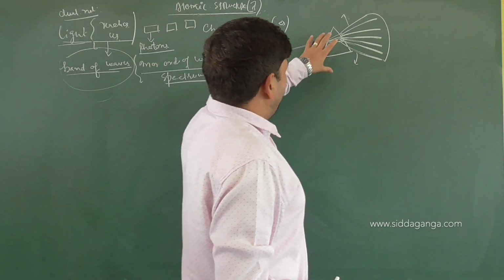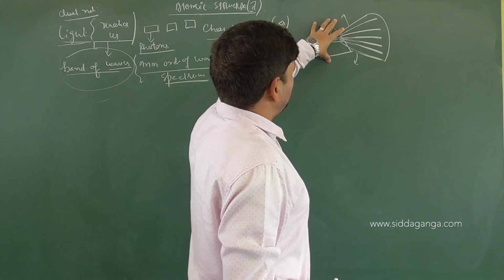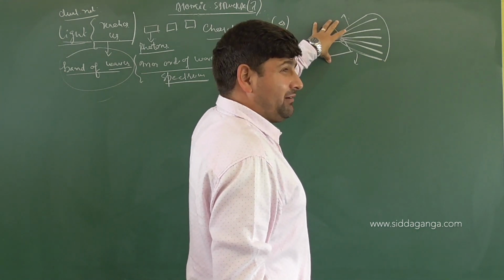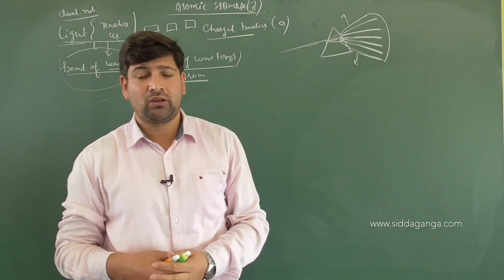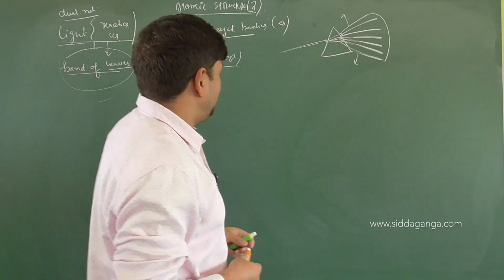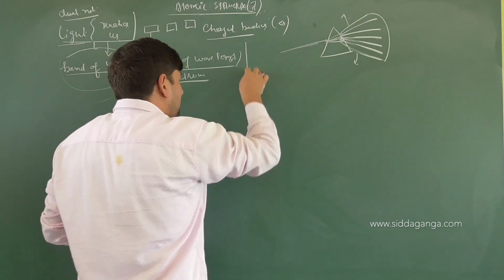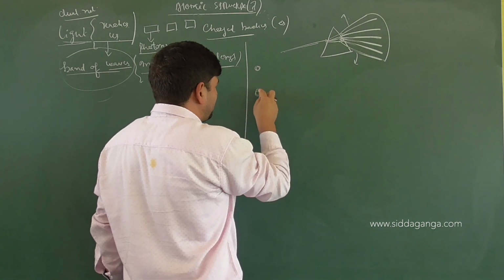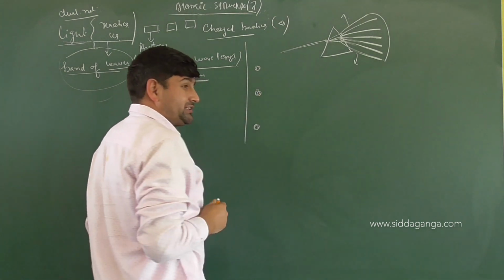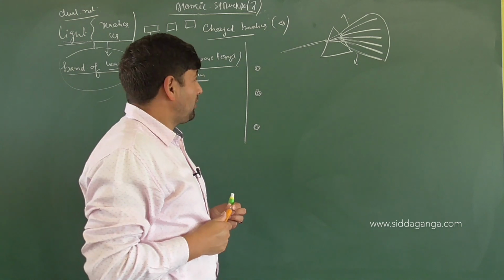Now, as we see this light and the electromagnetic spectrum, we have many complicated things with respect to the electromagnetic spectrum available. We have some fundamental properties of these electromagnetic radiations.